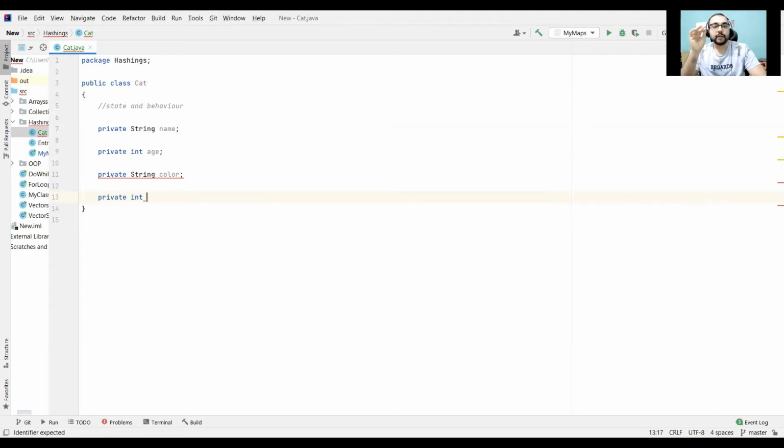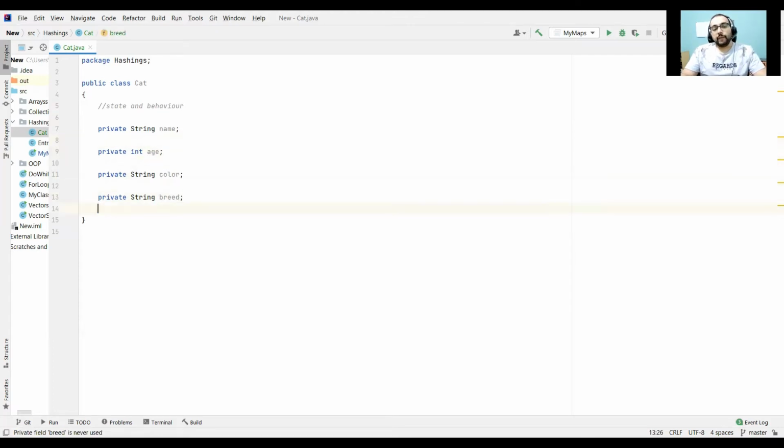Breed. Let's say we have string for breed. All right, these are the four states: name, age, color, and breed. All of them are associated with some data type. Name is of string data type, age integer, color string, and breed also string, in this way.